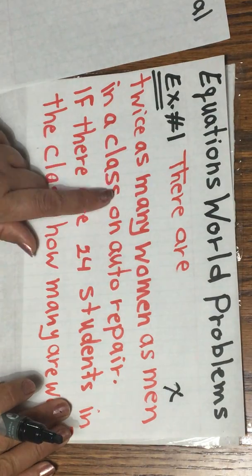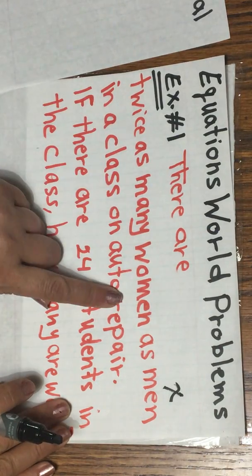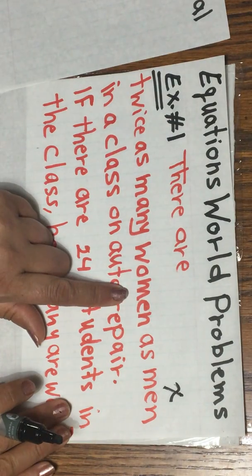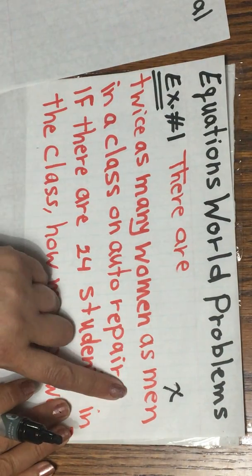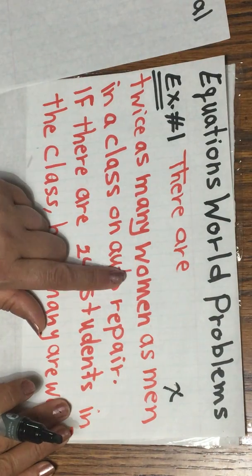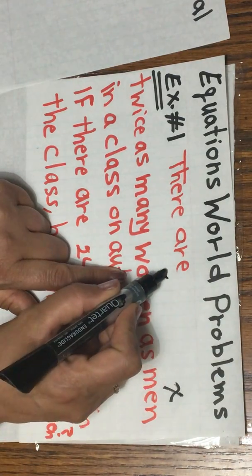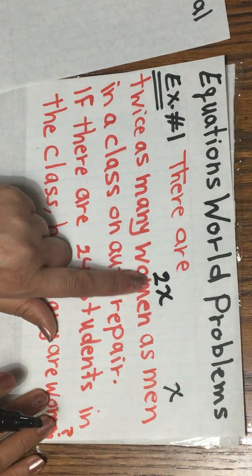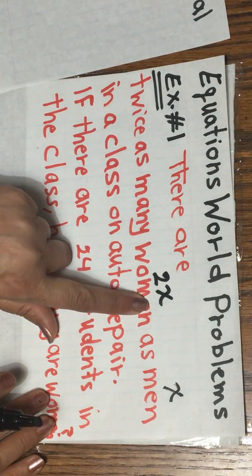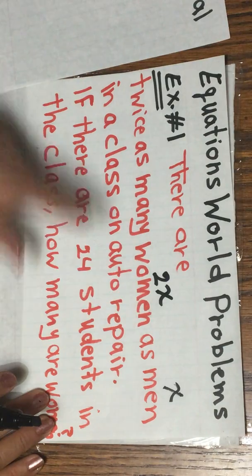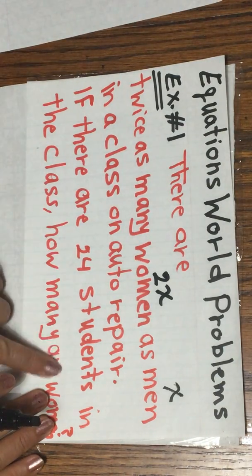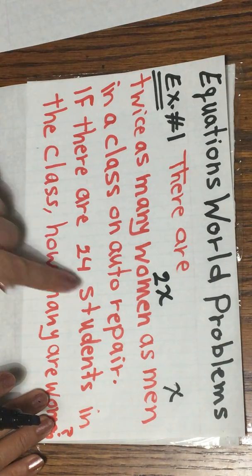I can read the question again. There are twice as many women. So the number of women is twice as men. So the number of women is gonna be 2x. Twice means 2 times x. But how many students are in the class?